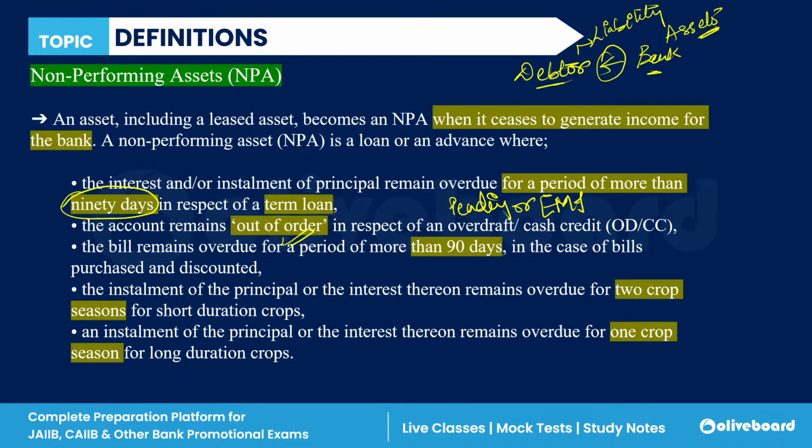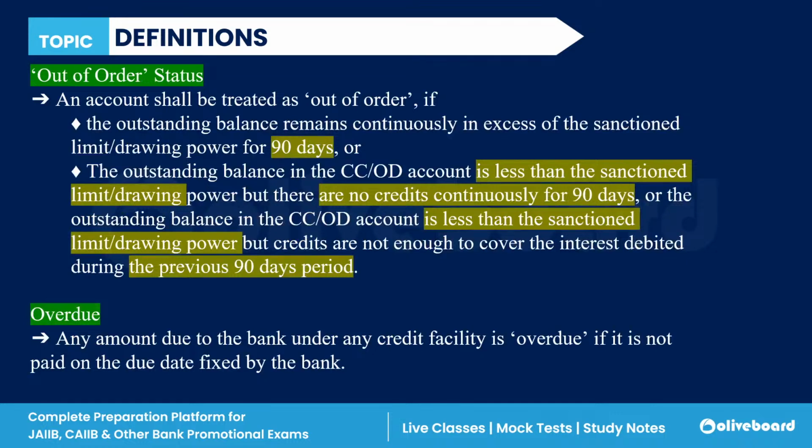Now, what does out of order mean? When you have a cash credit or overdraft facility from the bank, it is out of order when the outstanding balance is in excess of the sanction or drawing limit. For example, you have 1 lakh as a sanction limit, given to you as a cash credit or overdraft limit, but you have withdrawn 2 lakh rupees.